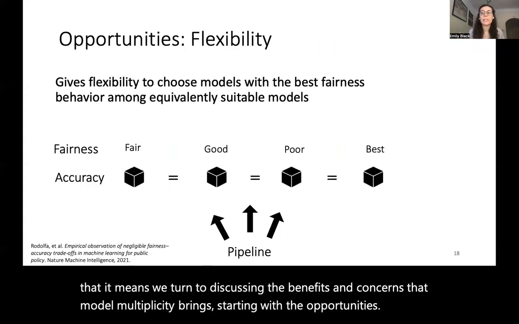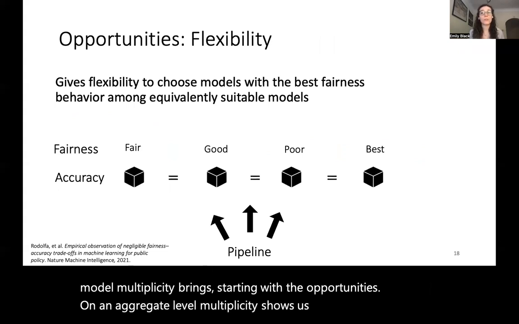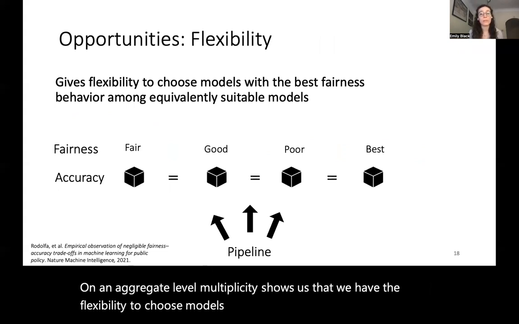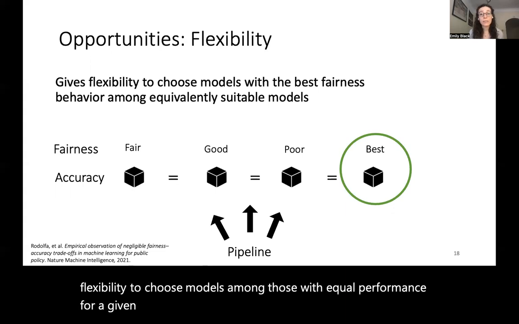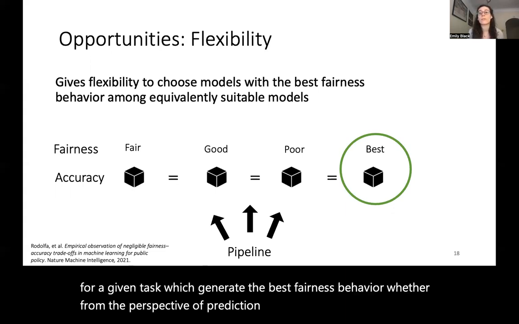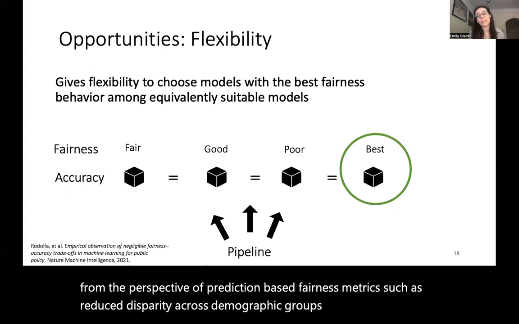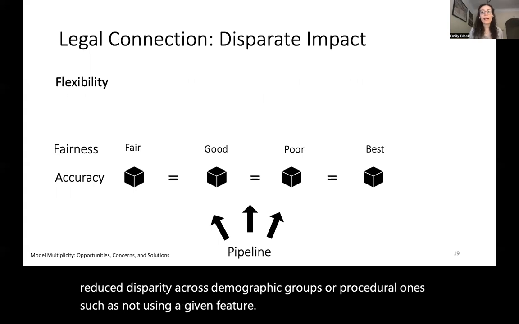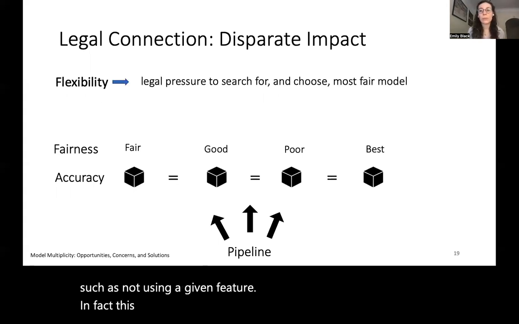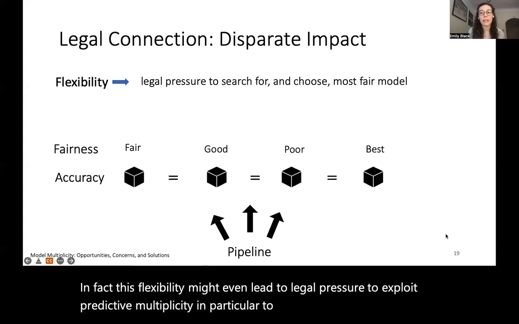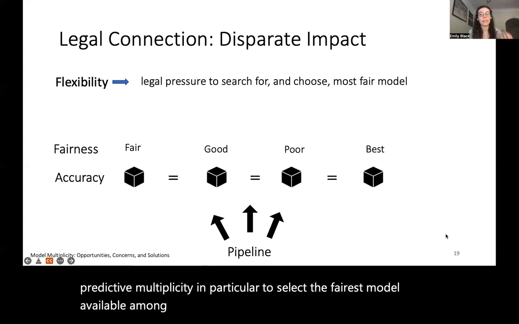On an aggregate level, multiplicity shows us that we have the flexibility to choose models among those with equal performance for a given task, which generate the best fairness behavior, whether from the perspective of prediction-based fairness metrics, such as reduced disparity across demographic groups, or procedural ones, such as not using a given feature. In fact, this flexibility might even lead to legal pressure to exploit predictive multiplicity in particular to select the fairest model available among those equally performing for a given context.